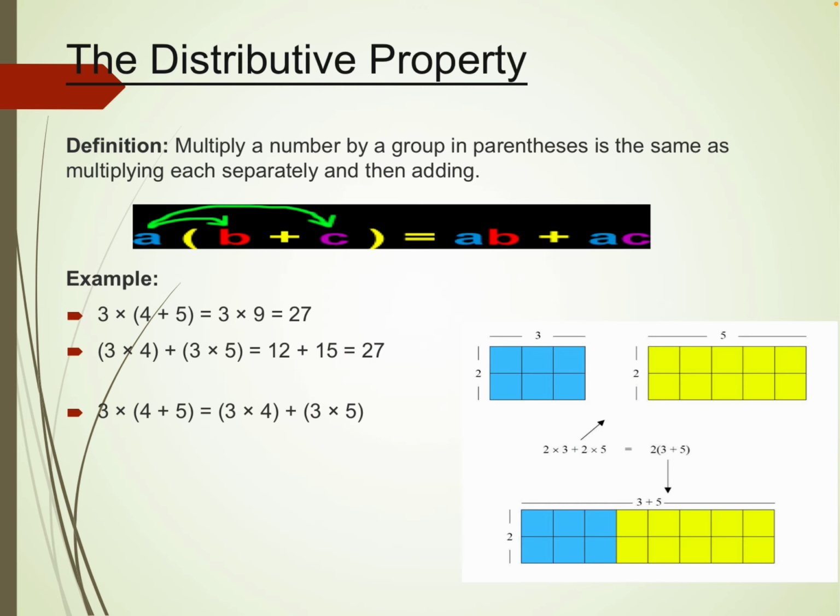Suppose this diagram is showing 3 into 2 in blue and 5 into 2. If we club this, how many columns are there? Then 8 columns are there. ठीक है. तो 8 into 2 rows, 8 into 2, 16. 3 twos are 6, 5 twos are 10. Then the answer we are getting will be similar. Okay.